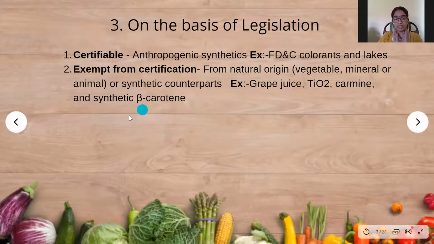And second is the pigments which are exempt from certification. Mostly these are from natural origin, that is vegetable, mineral or animal, or synthetic counterparts like grape juice, titanium dioxide, carmine, and synthetic beta carotene.